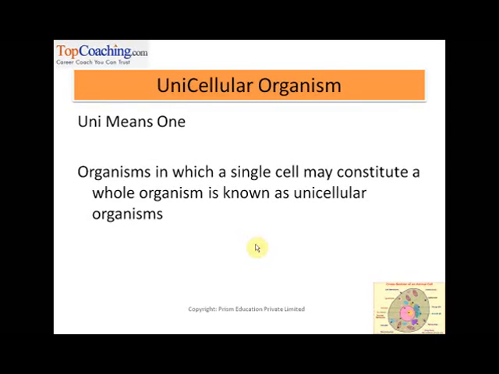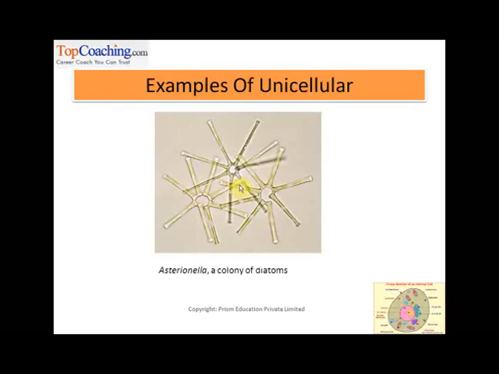We will go to that, but before that let me tell you that some organisms need only a single cell to survive, and those organisms are called unicellular organisms. Uni means one, right? And organisms in which a single cell may constitute the whole organism is known as a unicellular organism, right?